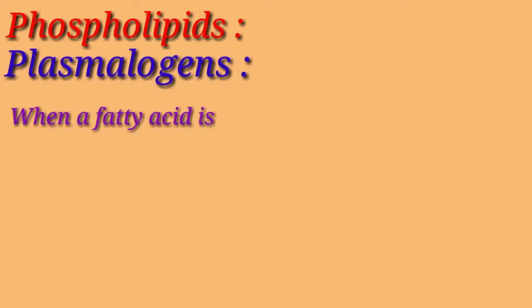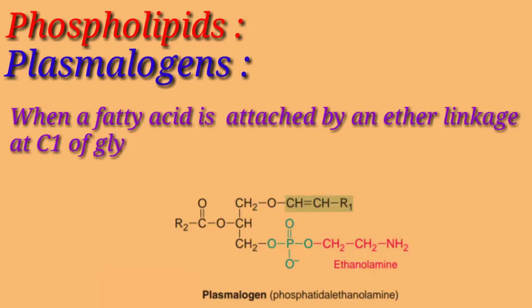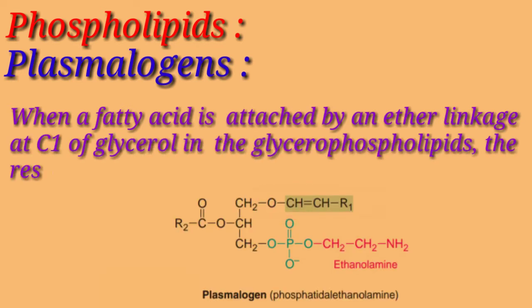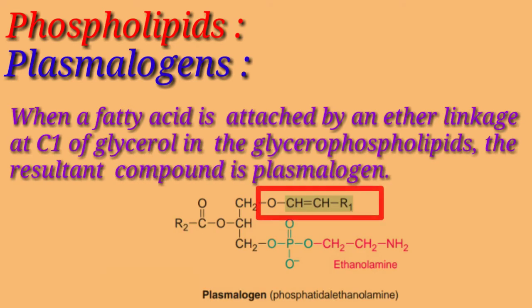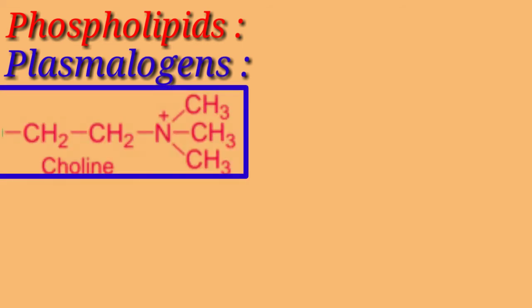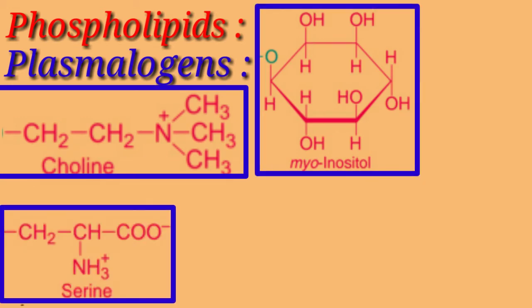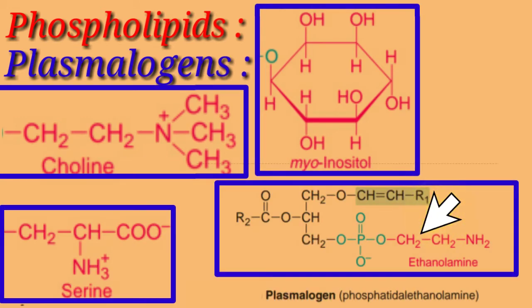When a fatty acid is attached by an ether linkage at C1 carbon atom of glycerol in glycerophospholipids, the resultant compound is plasmalogen. Choline, inositol and serine may substitute ethanolamine to give other plasmalogens.